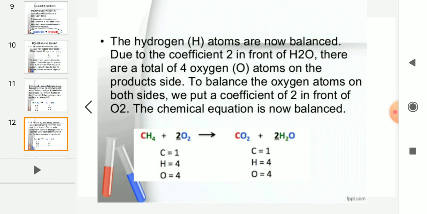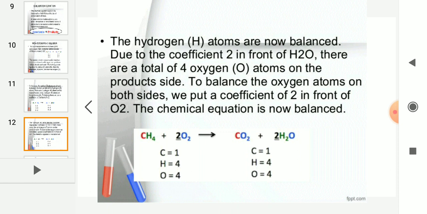Due to the coefficient of 2 in front of H2O, there are a total of 4 oxygen atoms on the product side. To balance the oxygen atoms on both sides, we put a coefficient of 2 in front of oxygen. That becomes 2O2. So now the chemical equation is totally balanced.